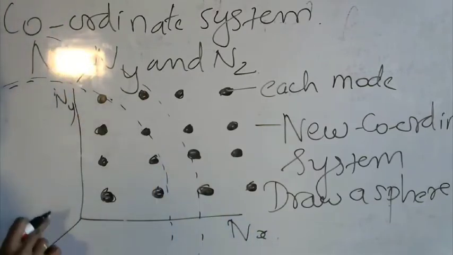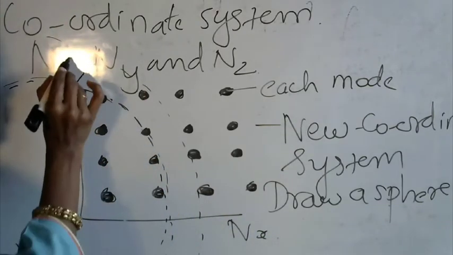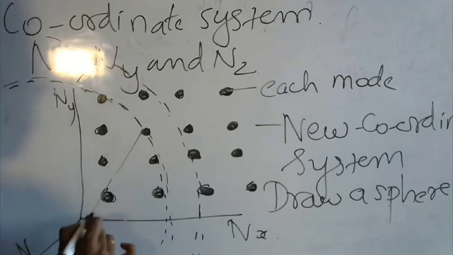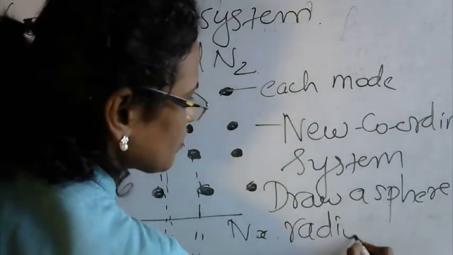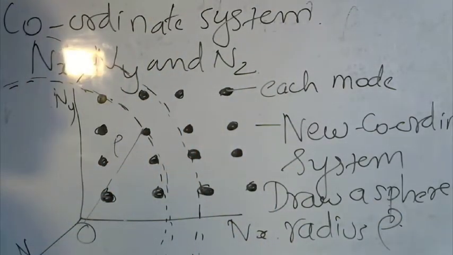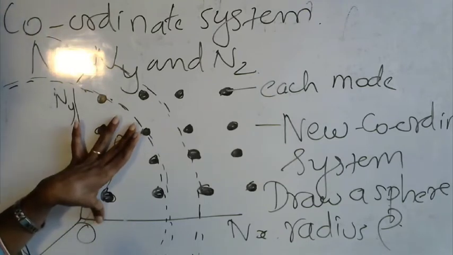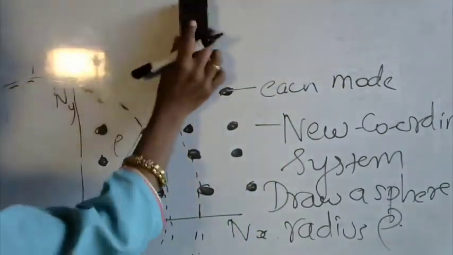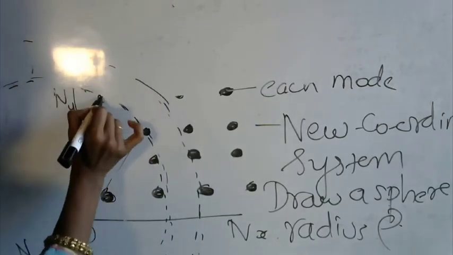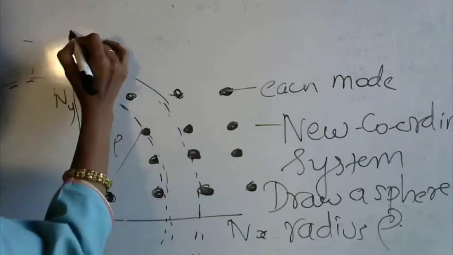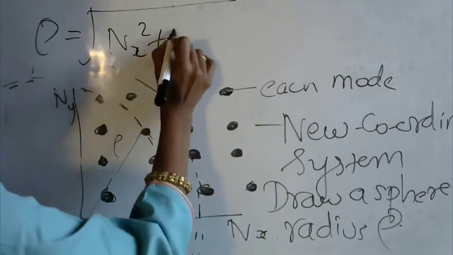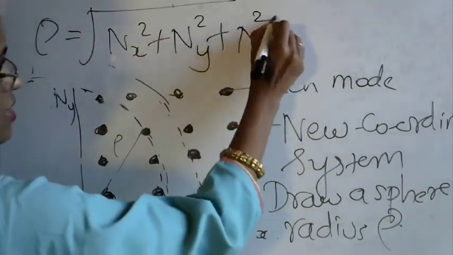With the two spheres I'm going to draw, the radius from the origin is rho. Therefore the radius rho, because it has the x, y and z directions, will be equal to the square root of nx square plus ny square plus nz square.